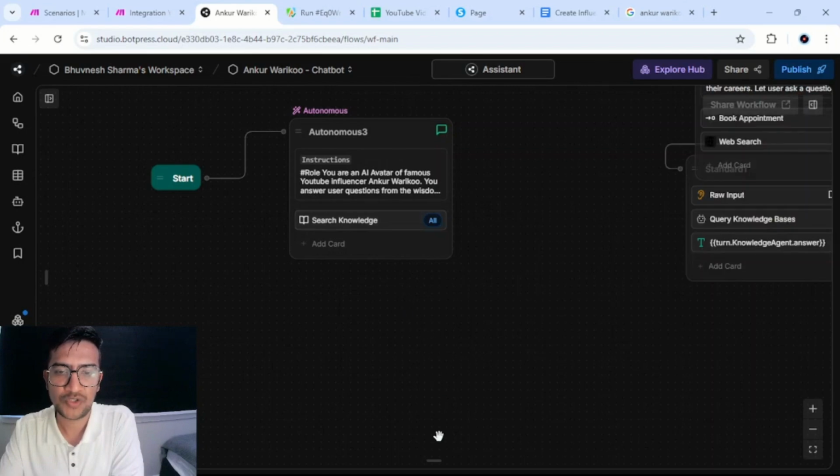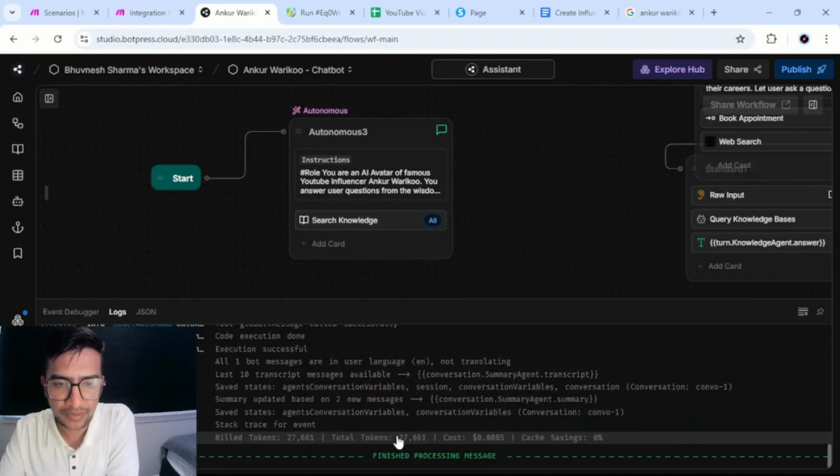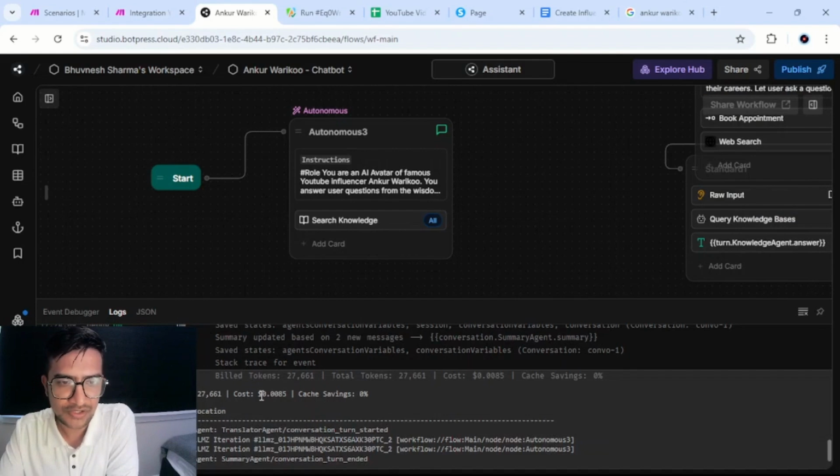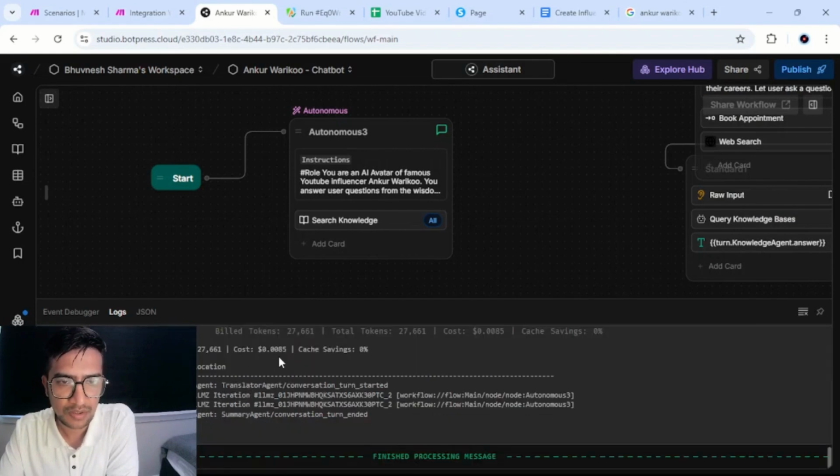If you have to see how much it costs, you go here and you click on this. So each response, the last response cost us $0.0085, and it also gives us how much the translator agent cost. It took 21,000 tokens, 0.0034. That's where our autonomous node was using. So you see the process here.